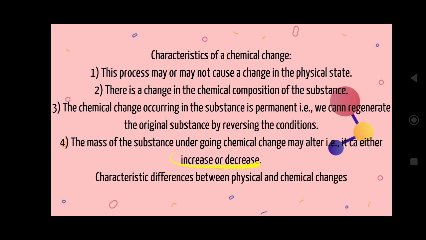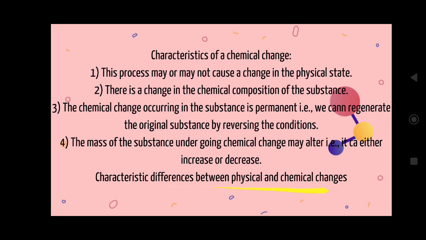The mass of the substance may increase or decrease during the change. Okay, now these are the characteristics of chemical changes.